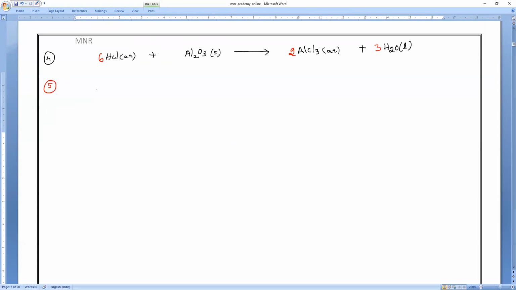Yes, sir. All of you read that question: reaction of metallic oxides with acids. They have not given any example, but they have given the activity alone. We have to write the equation. Let us write the equation.